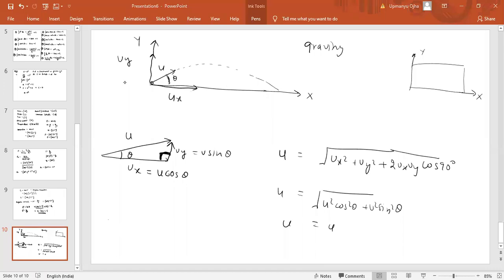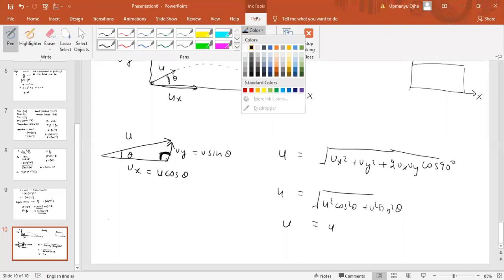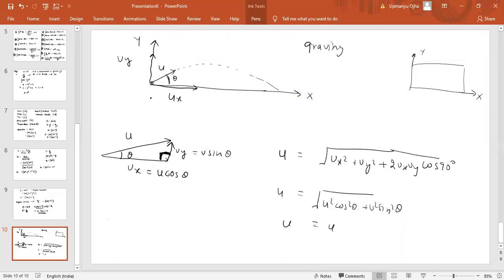So basically, if the body is moving in projectile motion, and u is the initial velocity making an angle theta from the horizontal, then this initial velocity can be broken into two components, one along the x-axis, other along the y-axis. Now just think on this point. If I throw the body with angle theta, how much horizontal displacement does it have? That would be the range of the projectile. Range of the projectile is the horizontal displacement of the projectile. And what is the vertical displacement? That is h max.